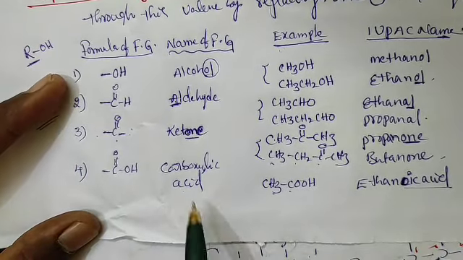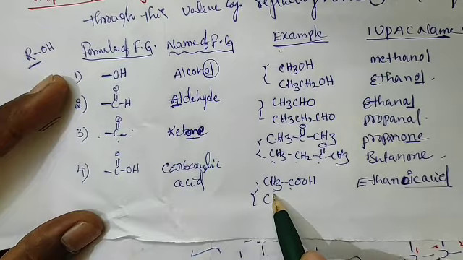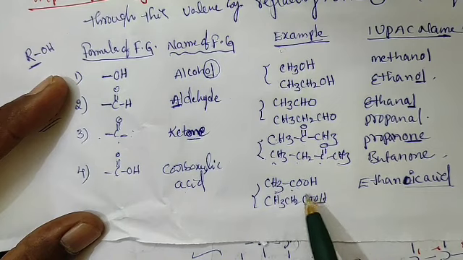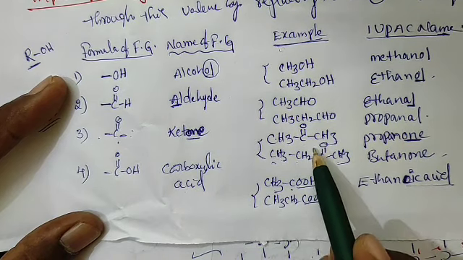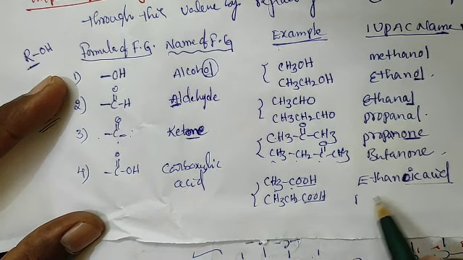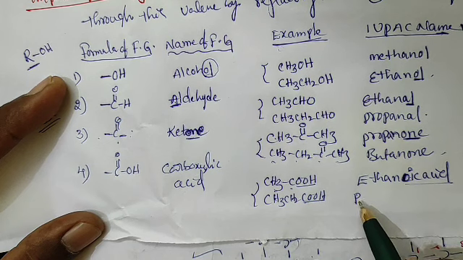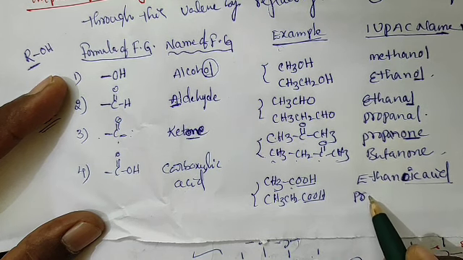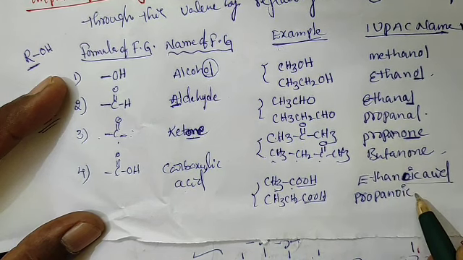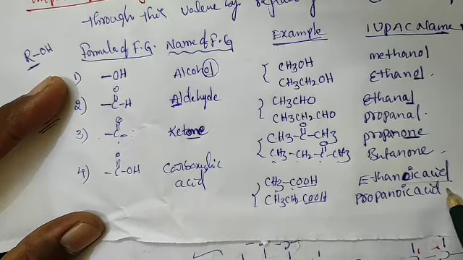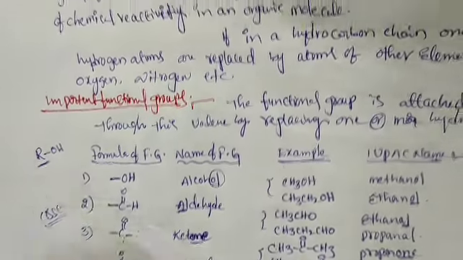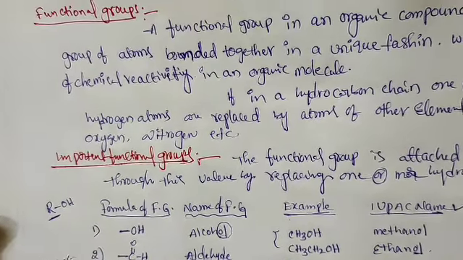So this is the example of this one. One more example we will take: CH3 CH2 COOH. So this is a functional group attached to the organic compound. This name is ethane, after that propane, propanoic acid. Propanoic acid. This is the major functional groups in this chapter.